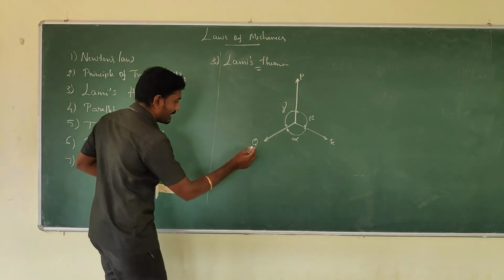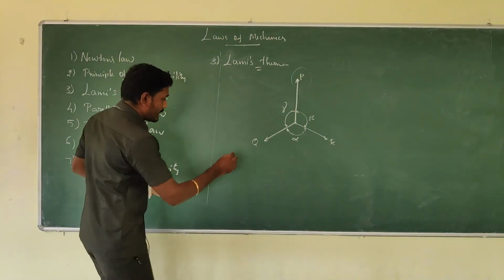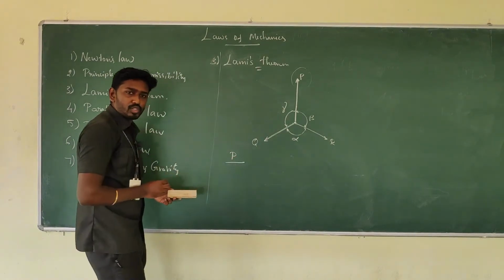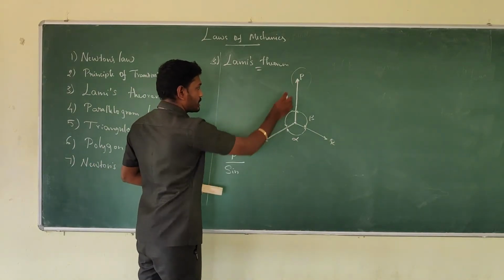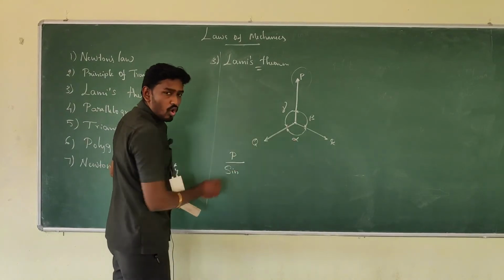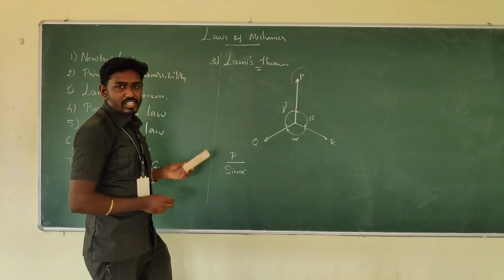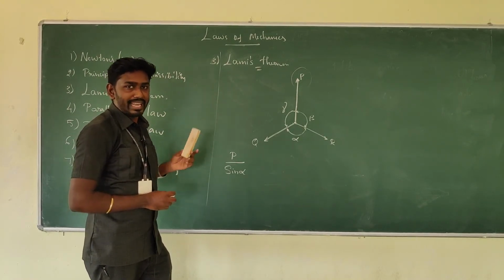What does it exactly say? If you are going to solve for force P, then P is directly proportional to the sine of the angle between the other two forces. What are the other two forces? Q and R, whose angle is alpha. And this Lami's theorem works on the equilibrium condition, in equilibrium condition.